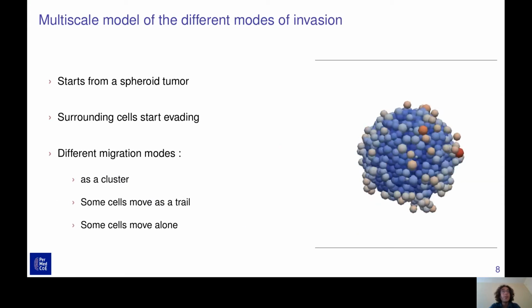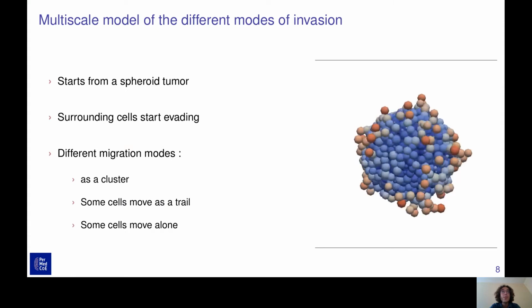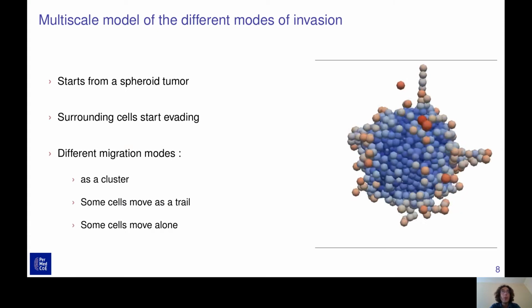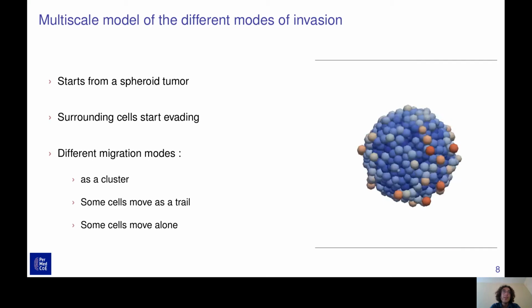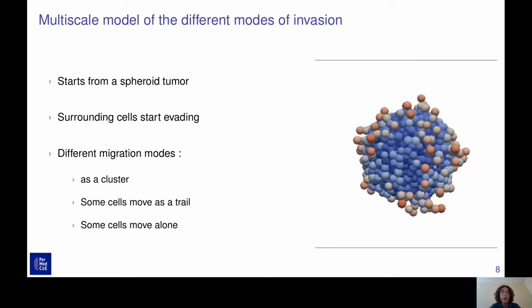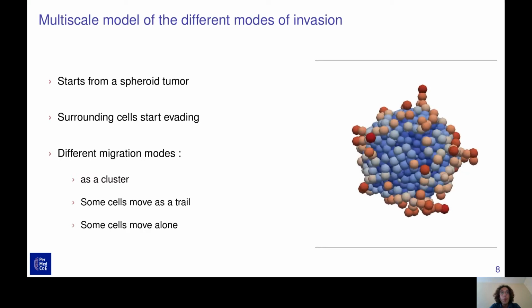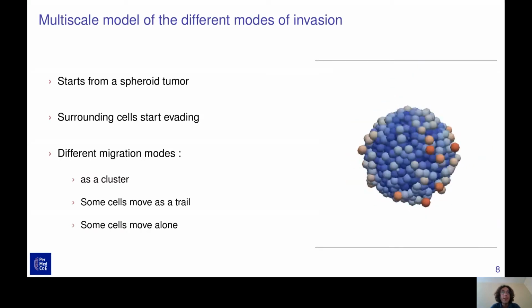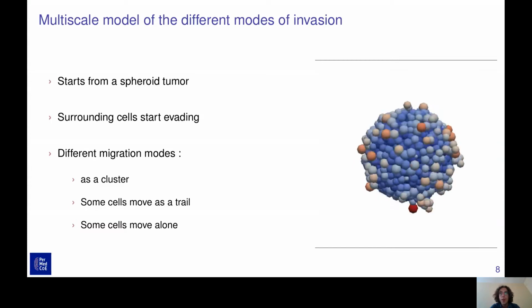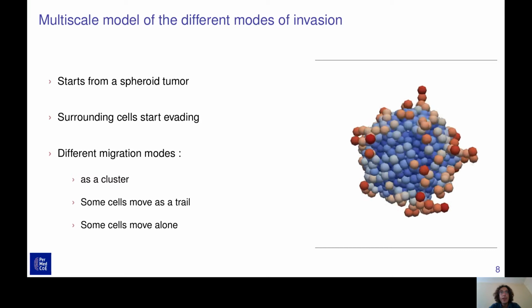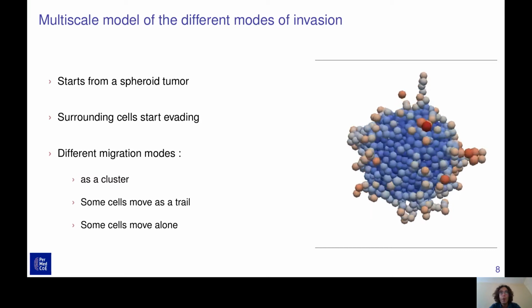One example I wanted to show you today is a multiscale model of the different modes of invasion. We start from a spheroid tumor, and we will study the surrounding cells of the tumor invading the tissue. We can observe different modes of migration. Some cells will move together as a cluster. Some cells will move as a trail with one leading cell and several following cells. And some cells will just move alone.